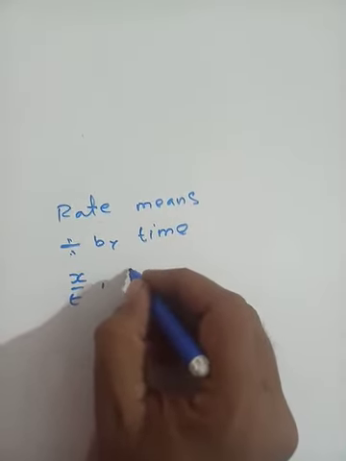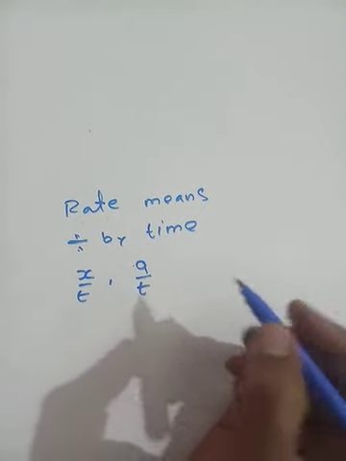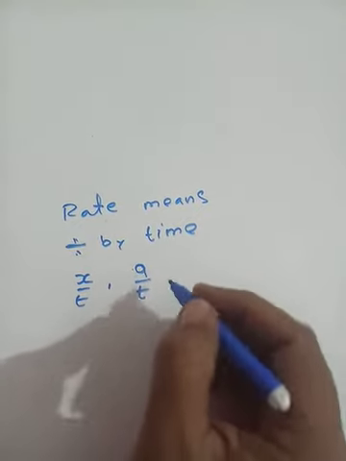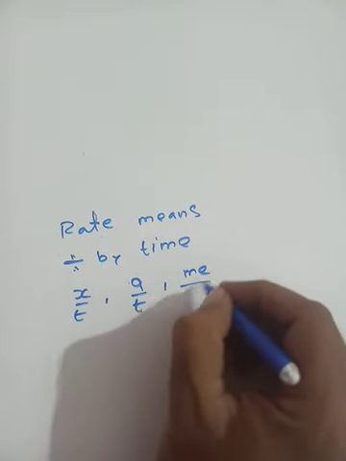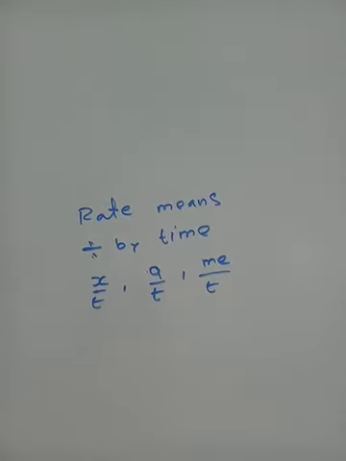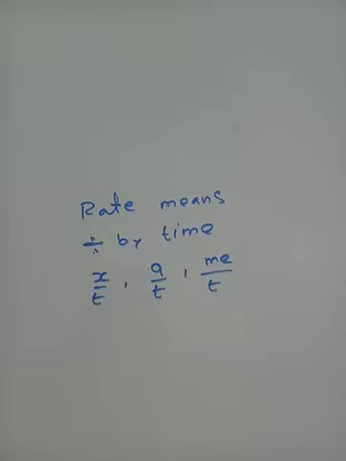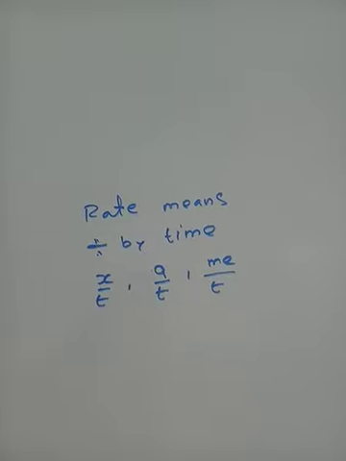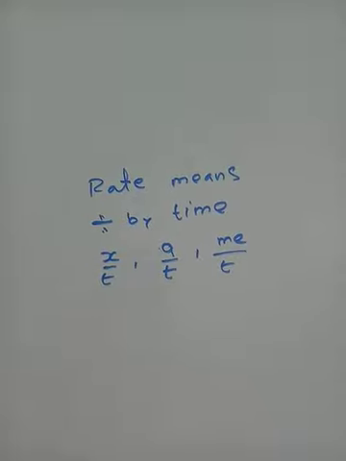If I am dividing, say, a by time, I am finding the rate of a. If I am dividing me by time, I am finding the rate of me. So this is the meaning of the word rate. Whenever you see the rate, the mathematical implication is that you have to divide by time.